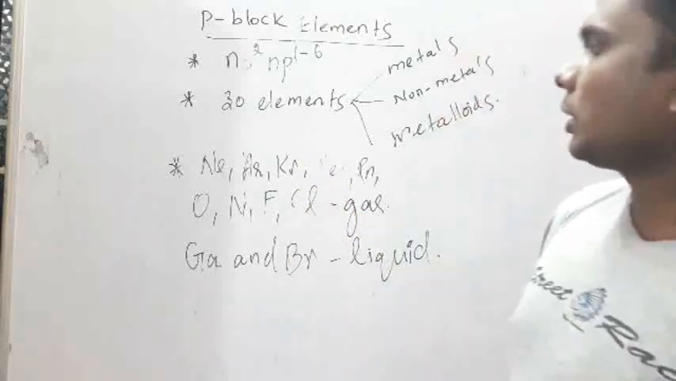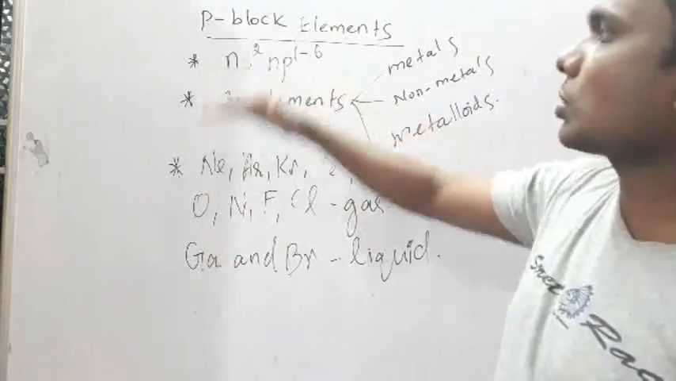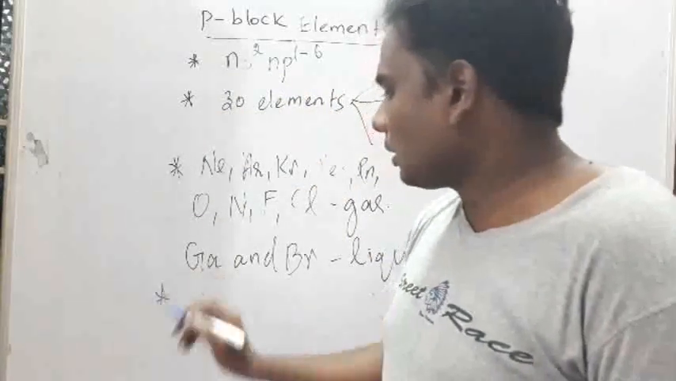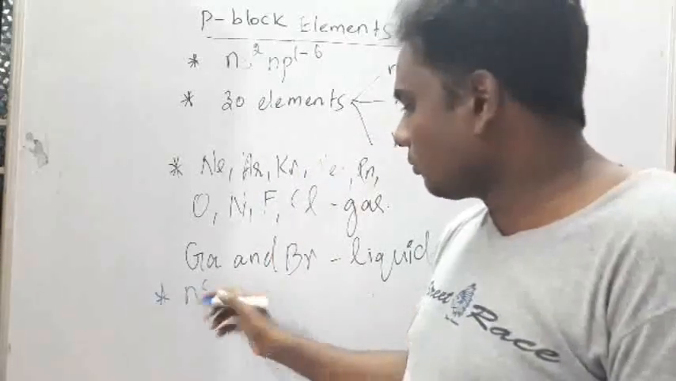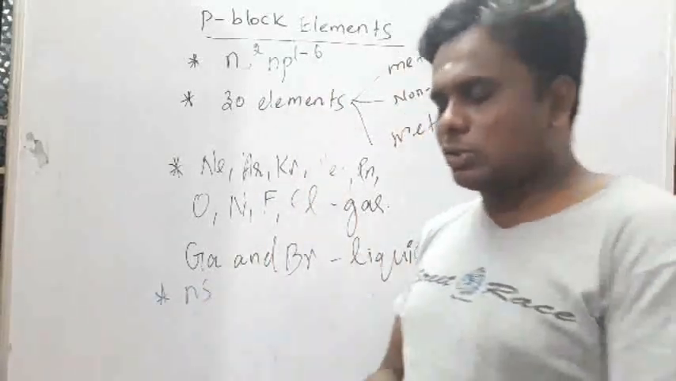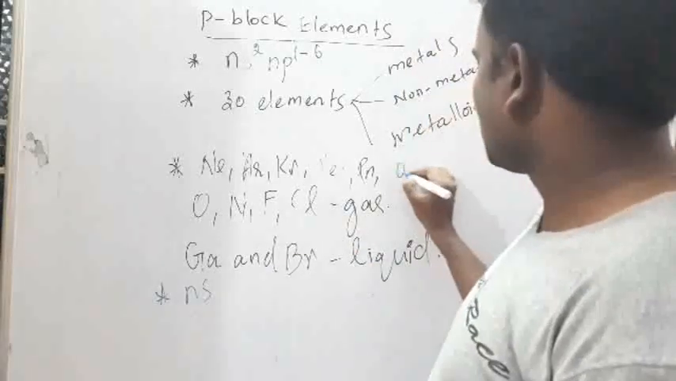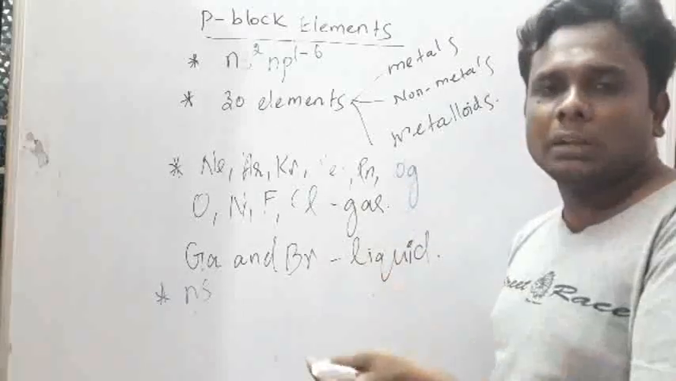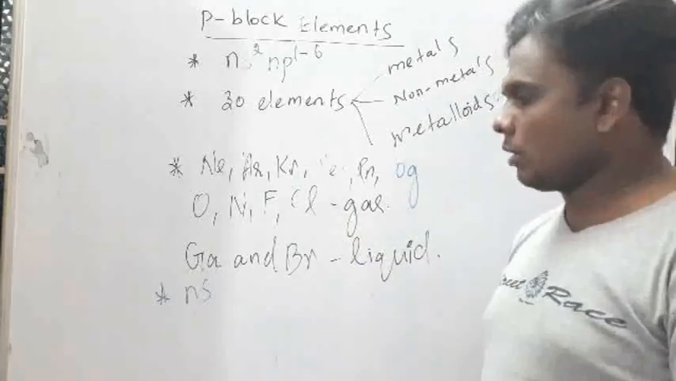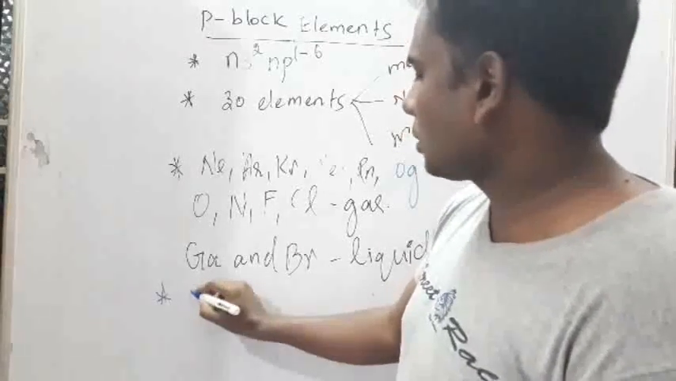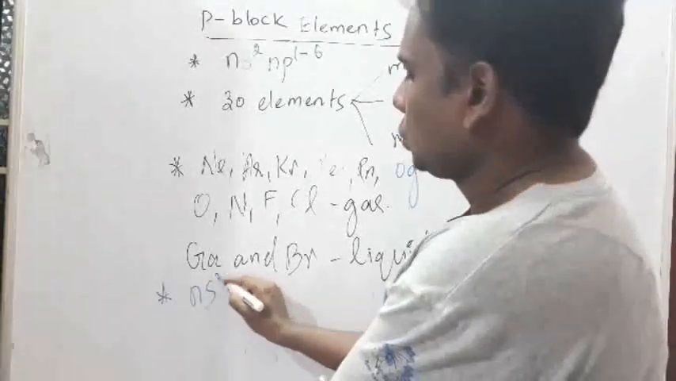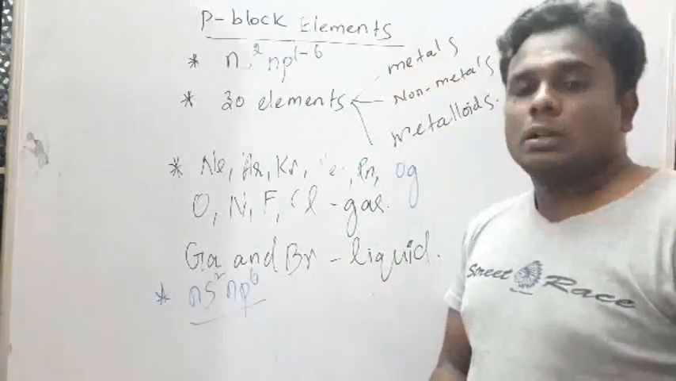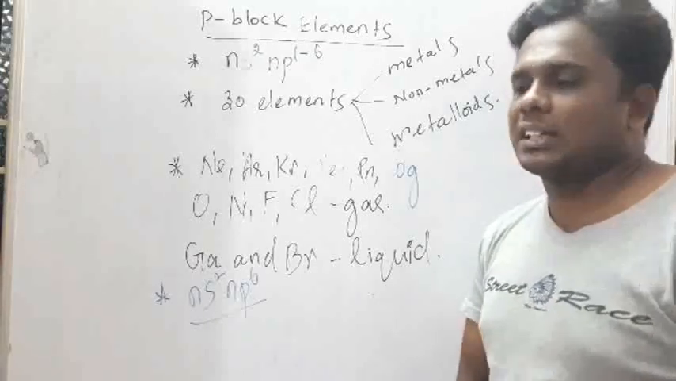This is the general electronic configuration of the p block elements, but the noble gases have a definite electronic configuration. Every noble gas: krypton, neon, xenon, radon, and another one, Oganesson, the 118th element, a new element that was just discovered. ns2 np6 is the common electronic configuration of the noble gases.